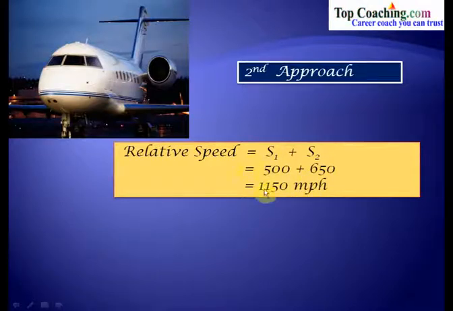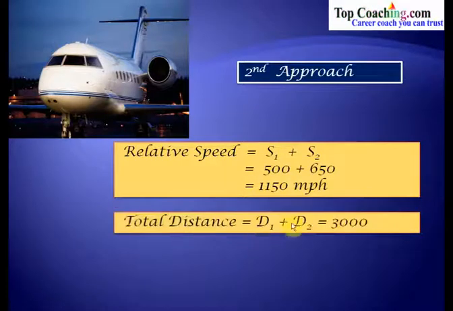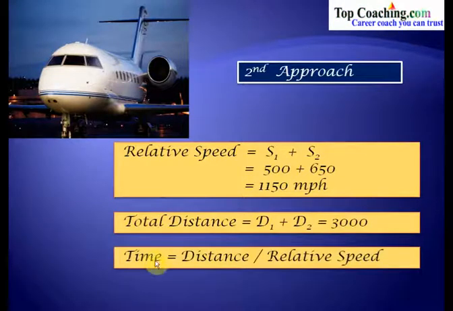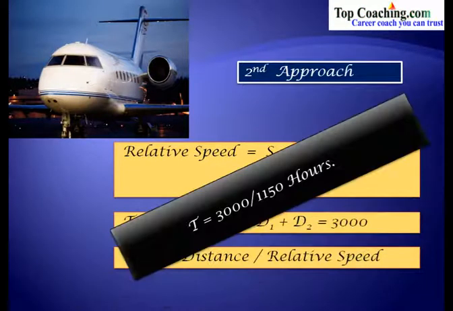So the relative speed is 1150 miles per hour. Total distance is D1 plus D2, which is equal to 3000 miles, already given in the problem. So simply, time taken would be distance divided by the relative speed. So the time taken for both these planes to meet each other would be the total distance divided by the relative speed, and so we get the value of t equal to 3000 divided by 1150 hours.